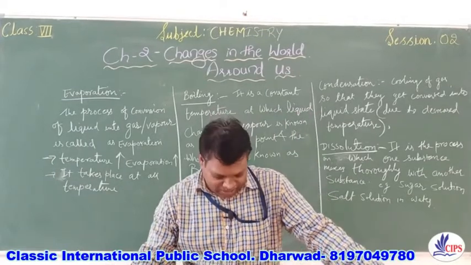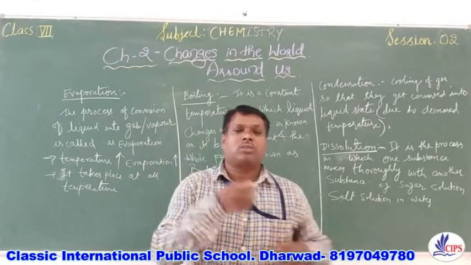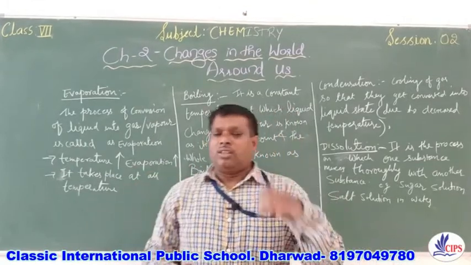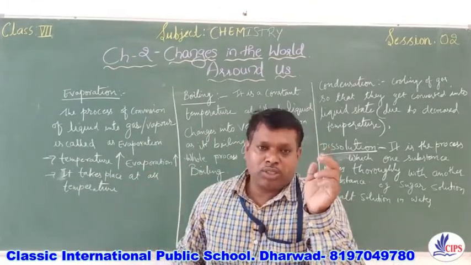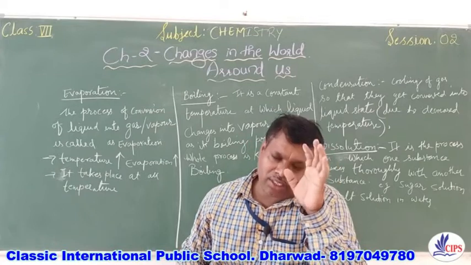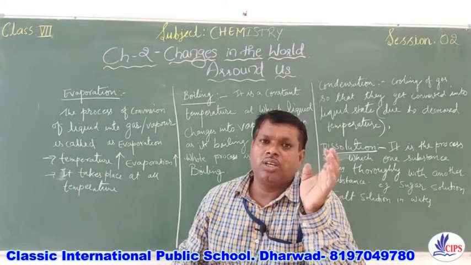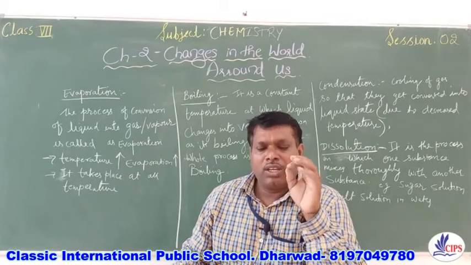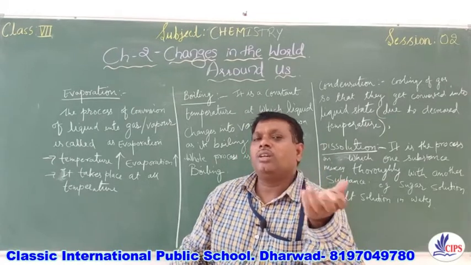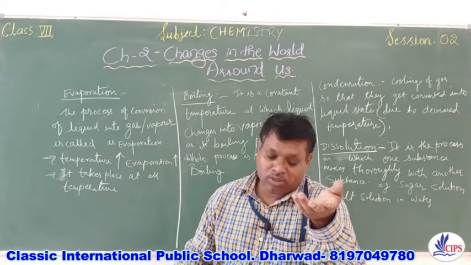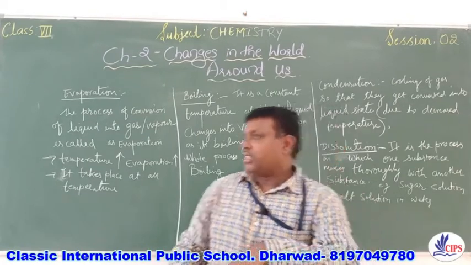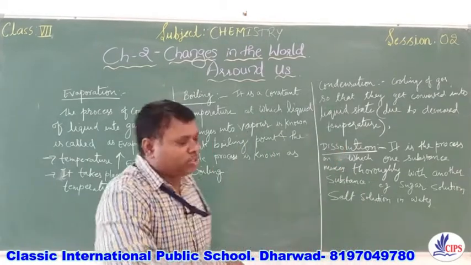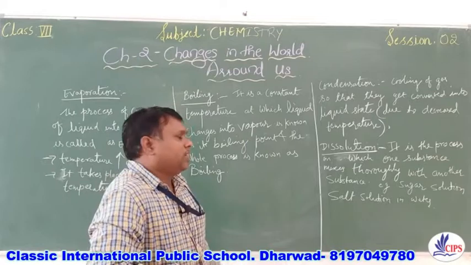The third factor which affects the process of dissolution is the concentration of the sugar. If you are taking a large quantity of sugar, then the process of dissolution will be slower. The lesser the quantity of sugar, the faster the process of dissolution. So the factors which affect it: first one is temperature.